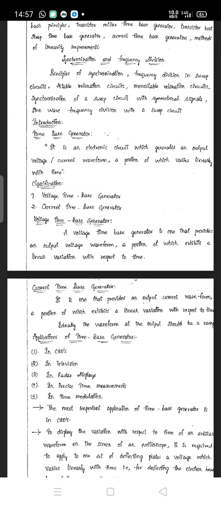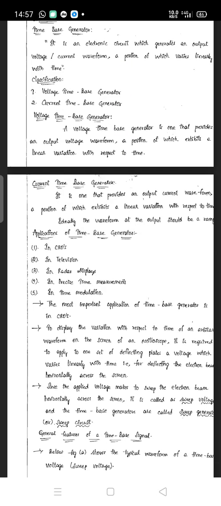Similarly, technically a current time-based generator is the circuit or electronic network that provides an output current waveform. Only the definition changes: in the voltage time-based generator, it is the electronic circuit that provides an output voltage waveform, a portion of which exhibits a linear variation with respect to time. In the current one, it provides an output current waveform, a portion of which exhibits a linear variation with respect to time. Only we are changing the terms.